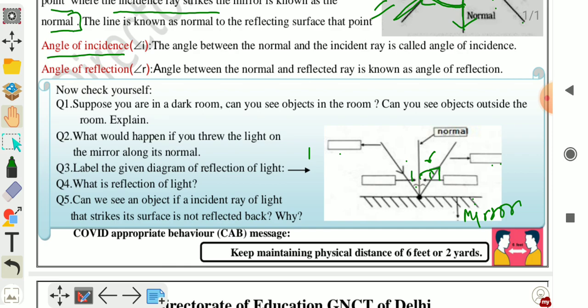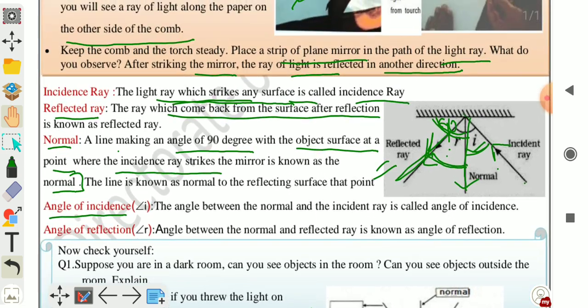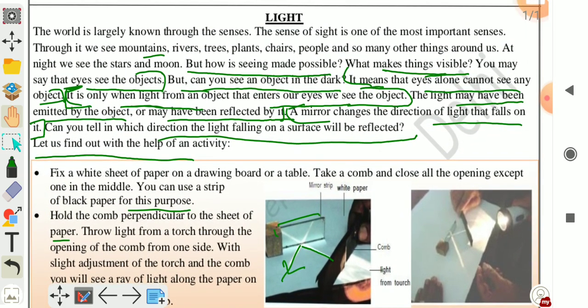Question number 5. Can we see an object if an incident ray of light that strikes its surface is not reflected back? Why? If the incident ray of light that strikes its surface is not reflected back, we can't see the object, because we can only see the object when, after the reflection, the rays enter our eyes.